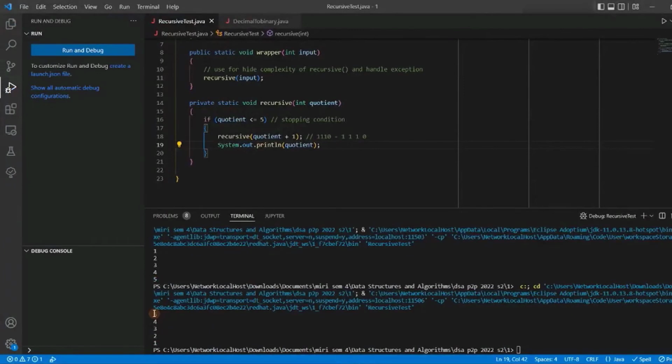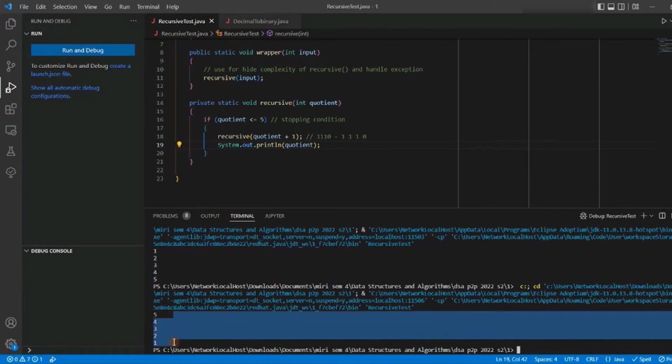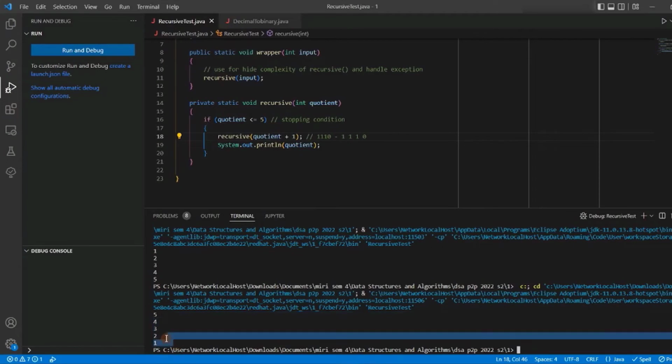Amazing. Why? How come just now it was 1, 2, 3, 4, 5, and now it becomes 5, 4, 3, 2, 1? What is the reason? Recursive, my head. Why does it become 5, 4, 3, 2, 1?